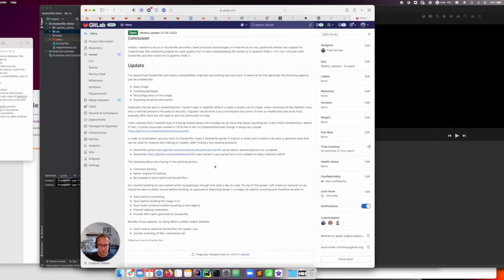So Hadolint is a super popular linter for Dockerfile. However, I looked at what rules it has, and very little of them are focused on security. I came up with 2 rules already, like copying sensitive files and exposing sensitive information via the build arguments, so I figured I'll just add those as rules to Hadolint.